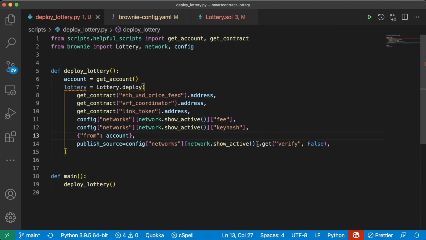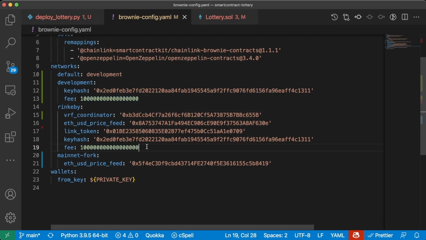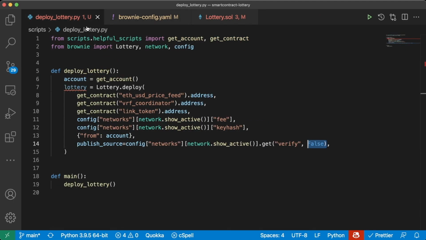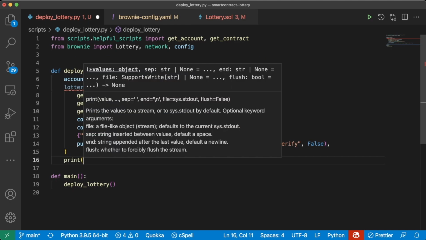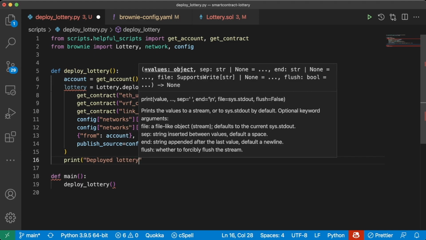What this is saying is get that verify key, but if there's no verify key there, just default to false. This way, if we don't set a verify key in development, that's fine. It just won't get verified. For Rinkeby, let's go ahead and set verify to true, so we can actually verify this on the Rinkeby chain. And then we'll even do a print statement here: Deployed lottery.